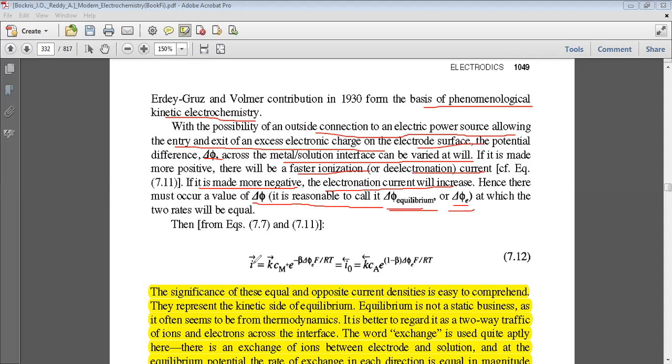That means now we have two directions, opposite directions. This current density can be written as k e raised to the power minus beta delta phi F upon RT, which will be equal to the current density in the reverse direction, k e raised to the power 1 minus beta delta phi F upon RT. What is the significance of these two relations? It is given here.